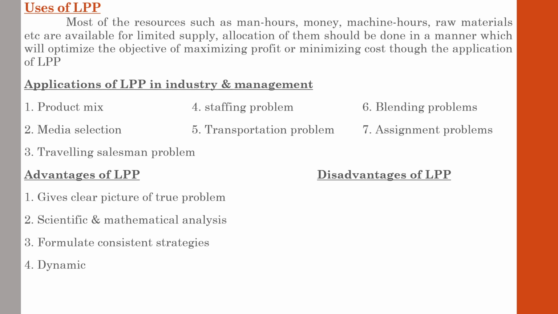Next, disadvantages of LPP. No method is perfect in the world. It also suffers from some issues. The main issue is that it is not good in all real life situations, because one of the major limitations of LPP is that it treats all relationships as linear.